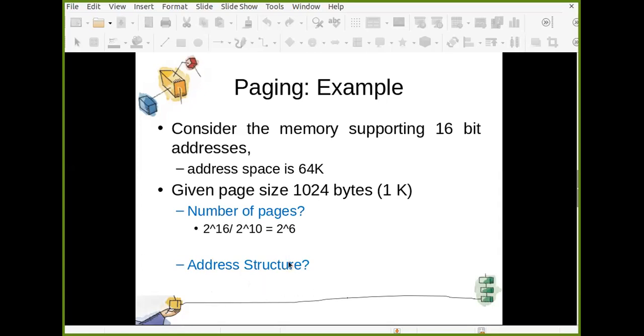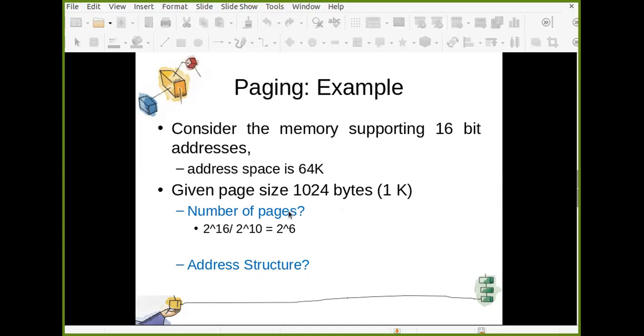So how many bits are remaining then? Offset. What can be the maximum value of offset? 10 bits offset. Yes, because the value ranges from 0 to 1023. So you require 10 bits for that.